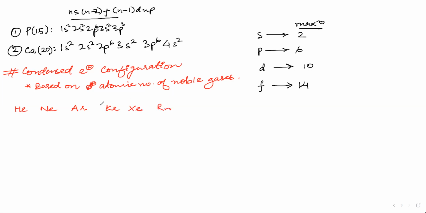Does anyone remember the trick for remembering the noble gases? You remember them, okay? So we can directly remember them as helium, neon, argon, krypton, xenon, and radon. But there is one trick which I have made, though it has some Hindi words.